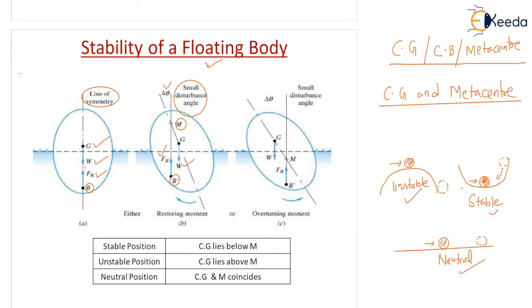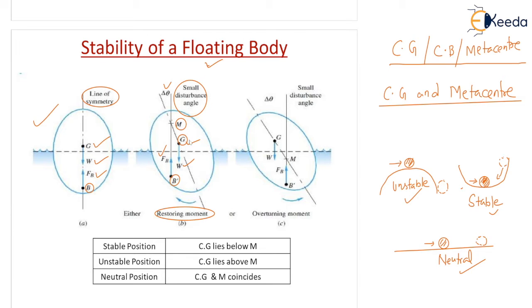So in the first diagram, this is a neutral condition, and this is a stable condition. First of all, a restoring moment is applied here because of the position of M and G. So when G is lying below the metacenter, very important line I'm telling.